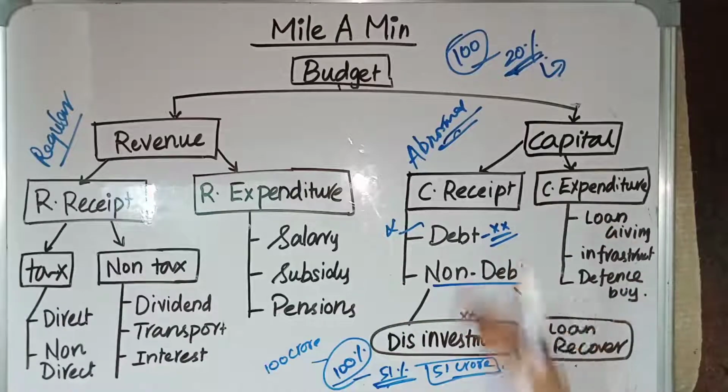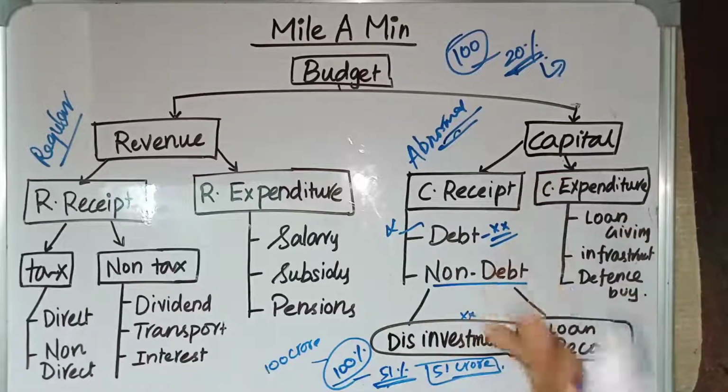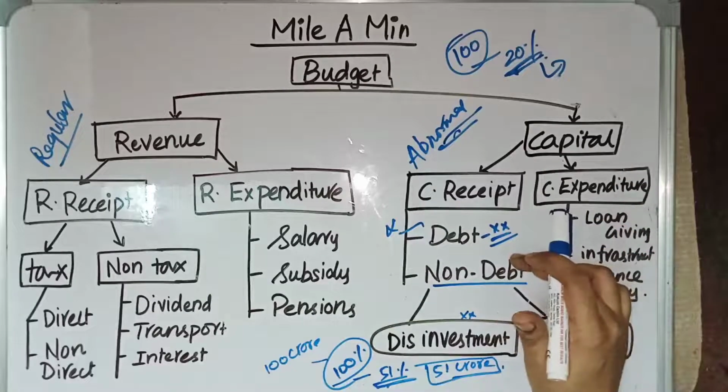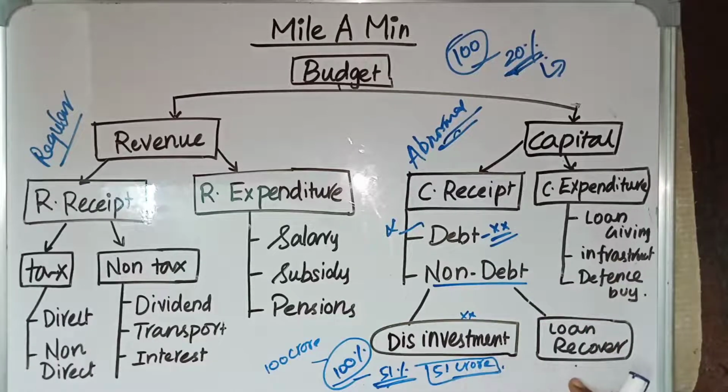In capital receipt, we have debt as well as non-debt. Debt is by borrowing. If the government has borrowed some amount of money from a bank or any other international organization, those things come under capital receipts. Whereas in non-debt, we have disinvestment as well as loan recovery.